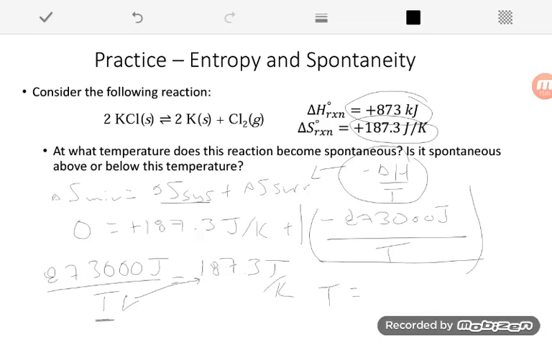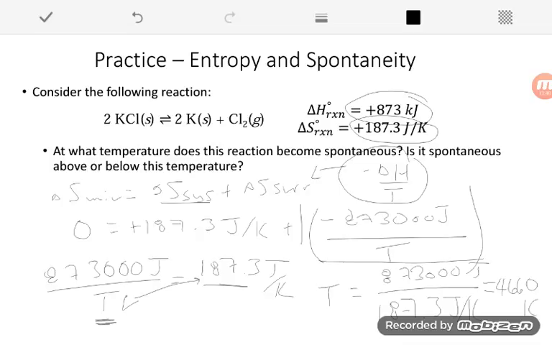So you end up with temperature is equal to 873,000 joules divided by 187.3 joules per Kelvin. So I just traded him and him. It's basically just a quicker version of cross multiplying. So now if I plug this guy into my calculator, we can see it's going to be a very large number. It's going to be 4660 Kelvin. Really, really high. So the temperature has to be really high for this reaction to become spontaneous.